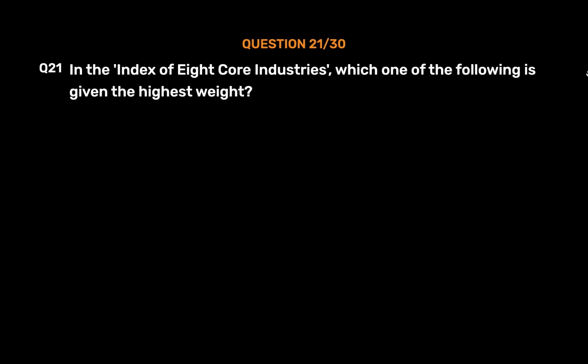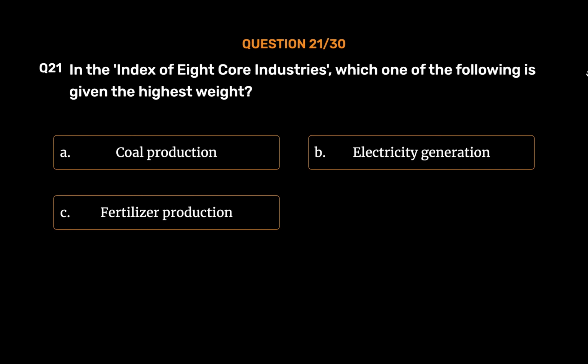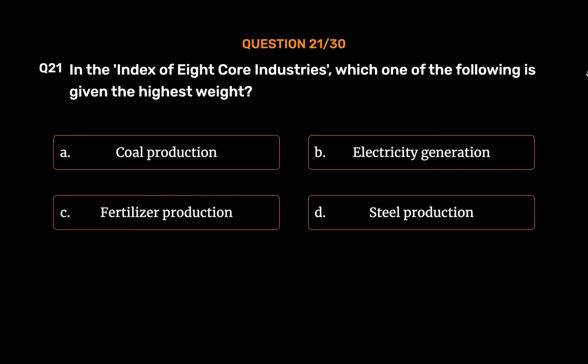Question number 21. In the index of 8 core industries, which one of the following is given the highest weight? Option A. Coal production. Option B. Electricity generation. Option C. Fertilizer production. Option D. Steel production.